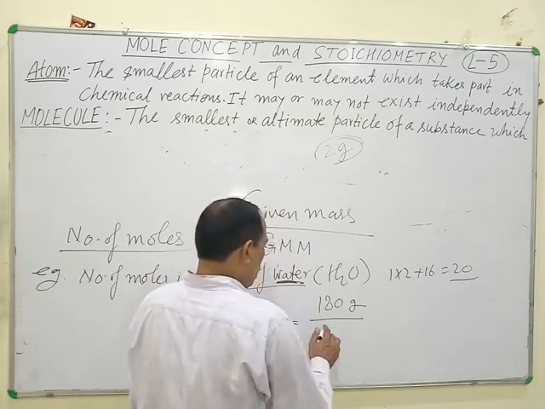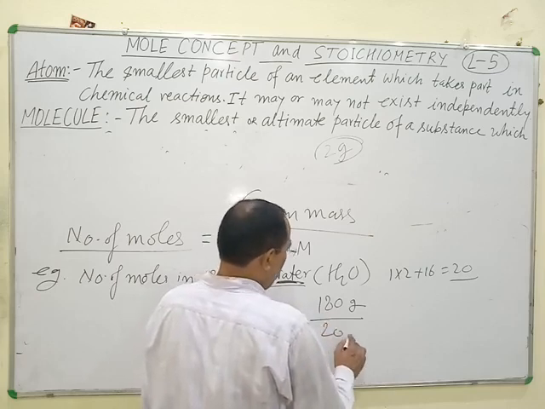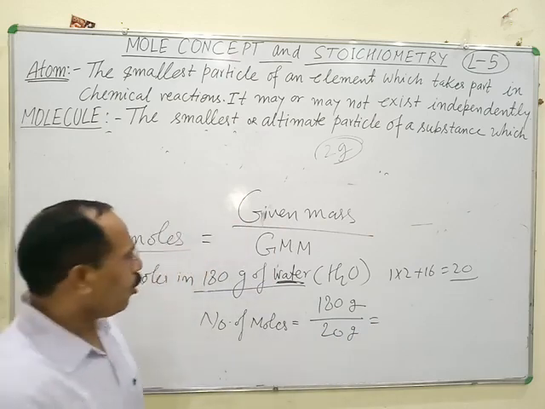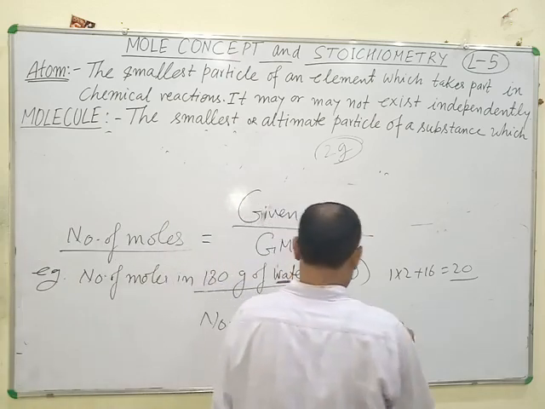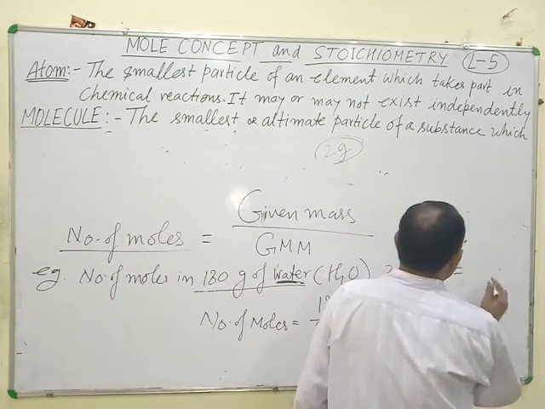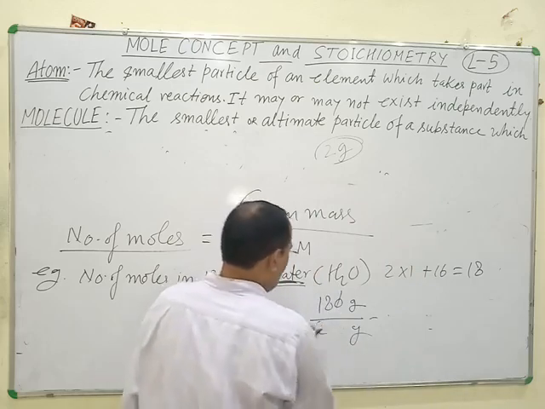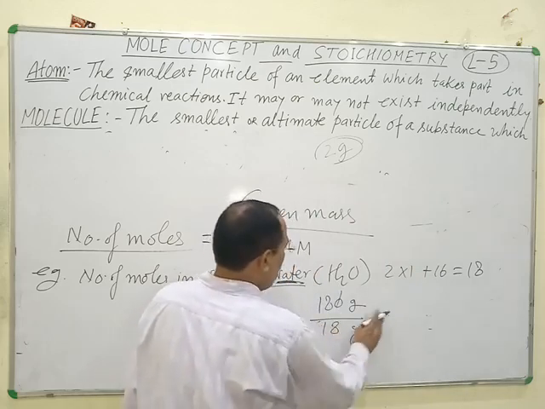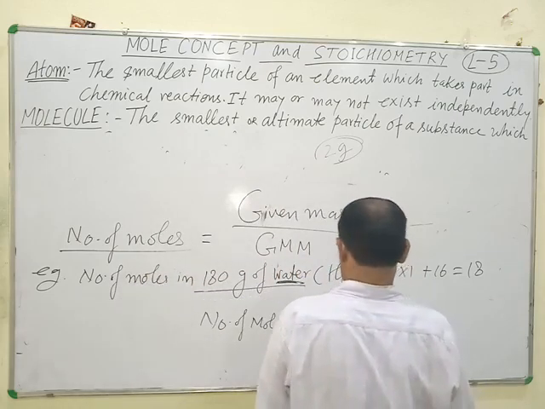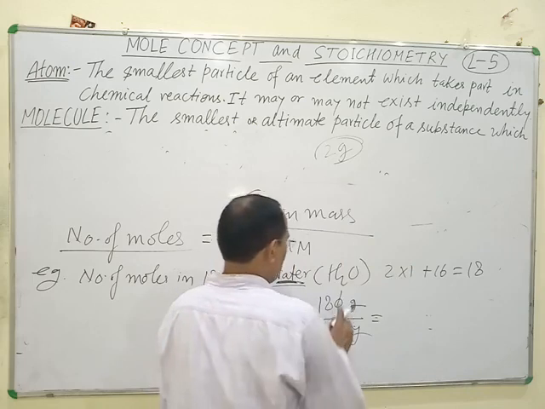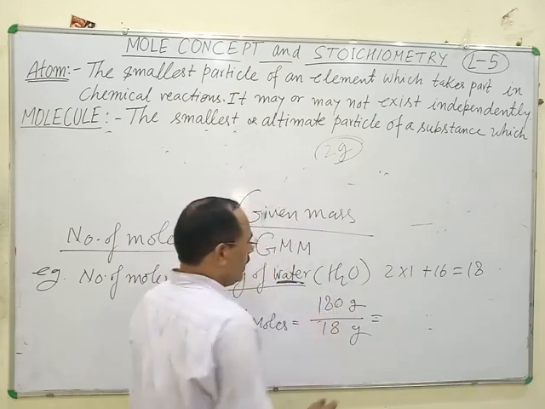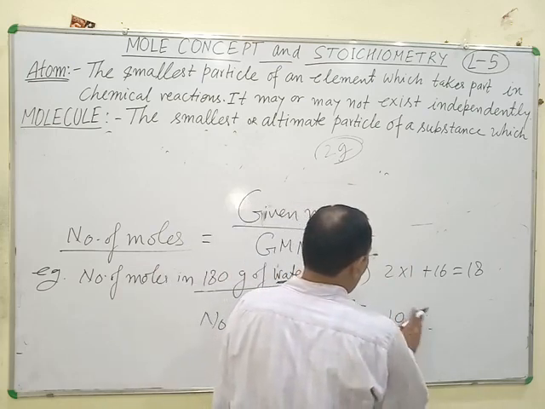So 180 divided by 18. This is the number of moles, equal to 10 moles.